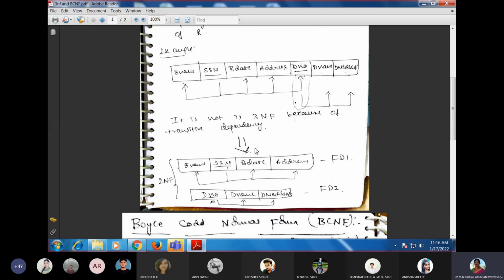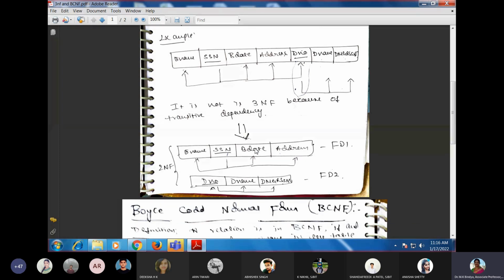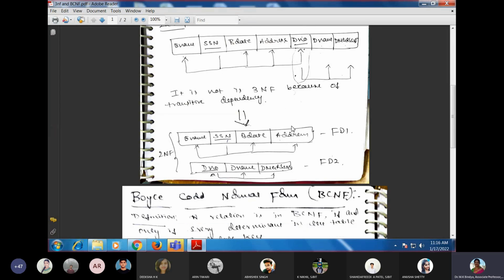When it is in 3NF, obviously it should also be in 2NF, and when it is in 2NF, obviously it should be in 1NF. So how do we remove this transitive dependency? To remove it, we split the relation. When we split the relation, birthday, address and email are dependent on SSN.